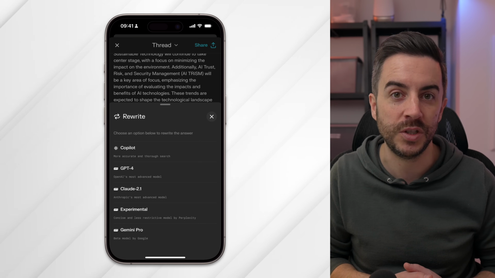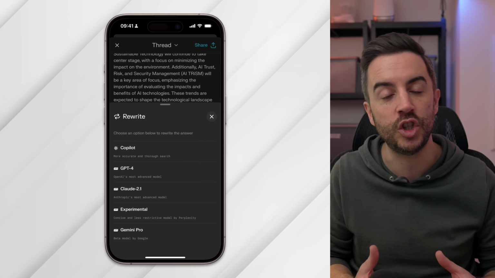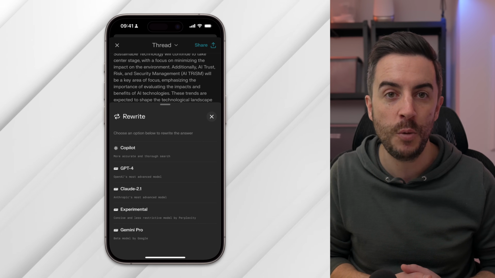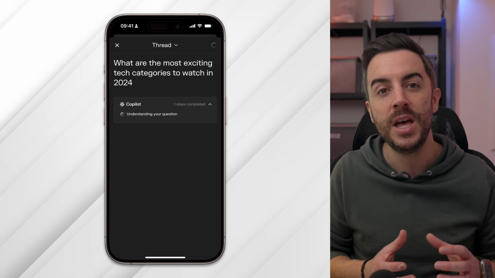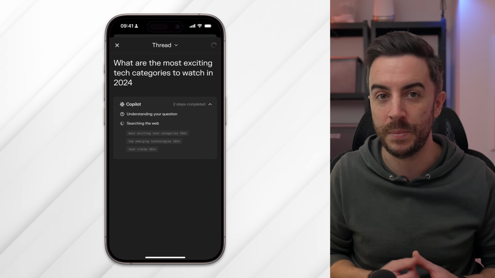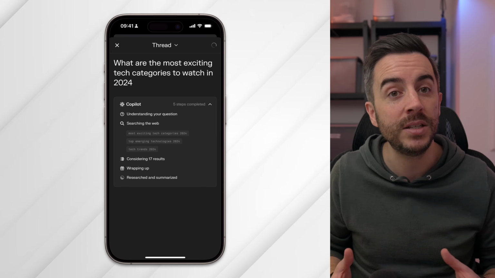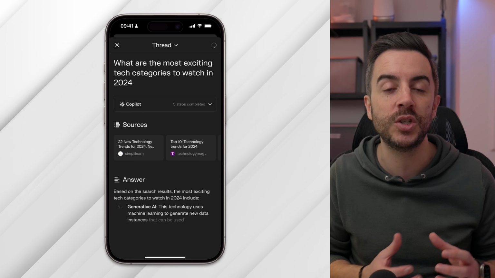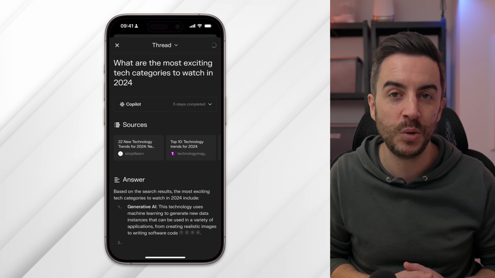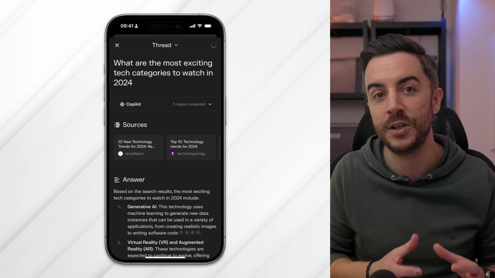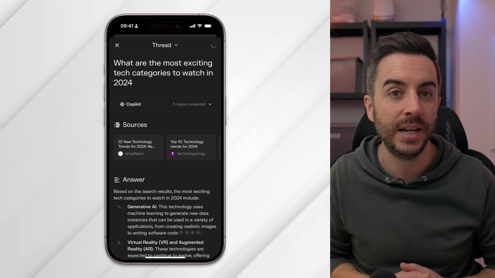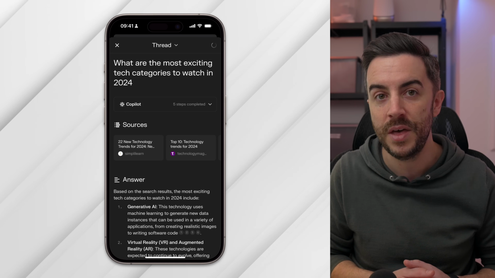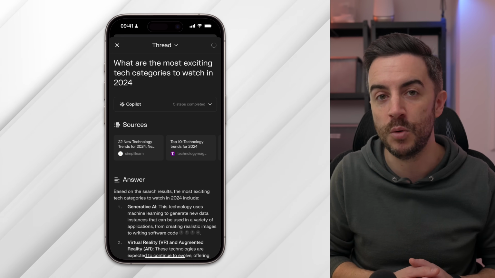Pro users can choose to use different AI tools like Claude or ChatGPT-4, or you can use Copilot. Copilot works with you by asking relevant questions to ensure the best results. For example, it might ask which specific areas of tech I'm interested in, and the search will then focus on those areas. This app is all about getting me the information that I need as efficiently as it can. Free accounts have a limited number of Copilot runs per month, but upgrading to the Pro version provides more access.